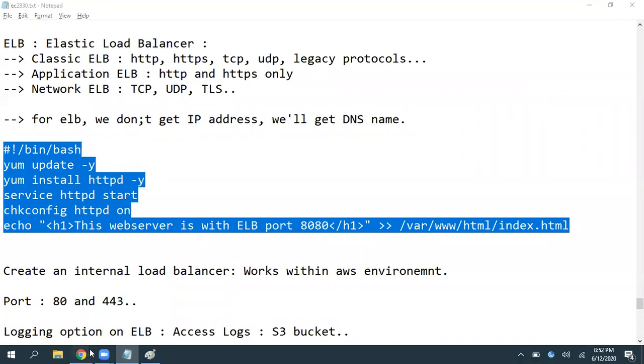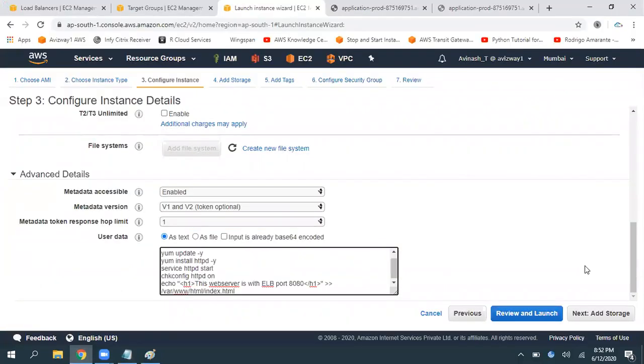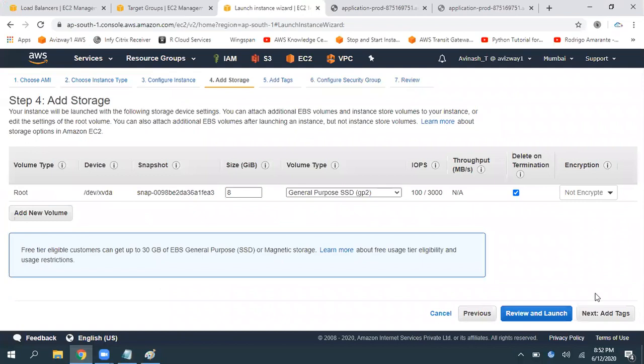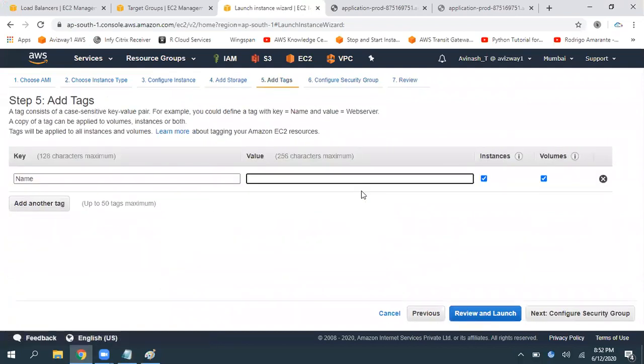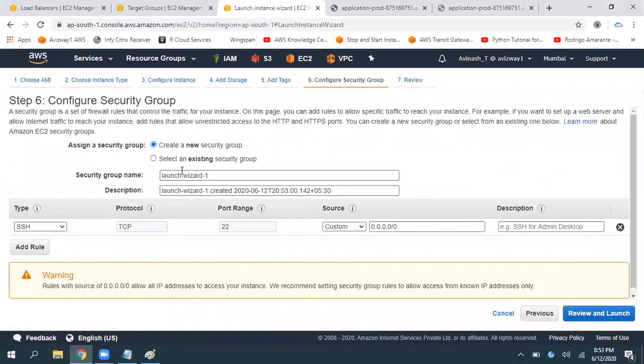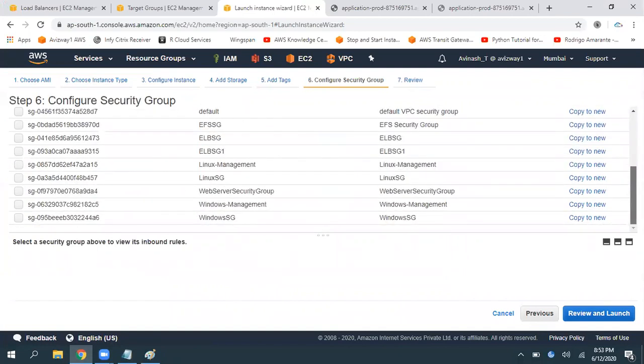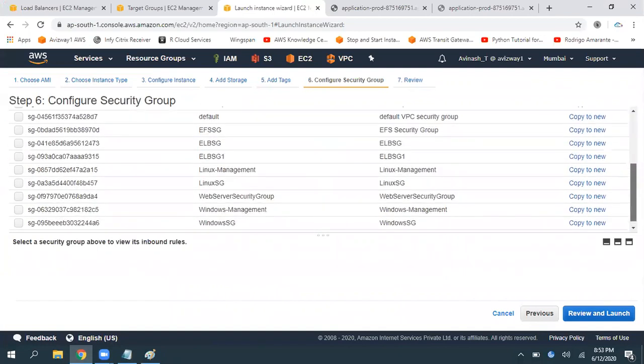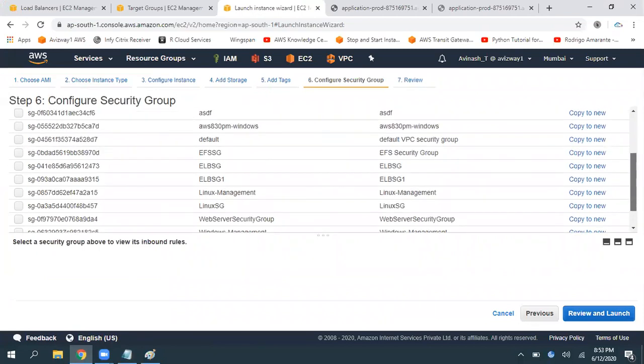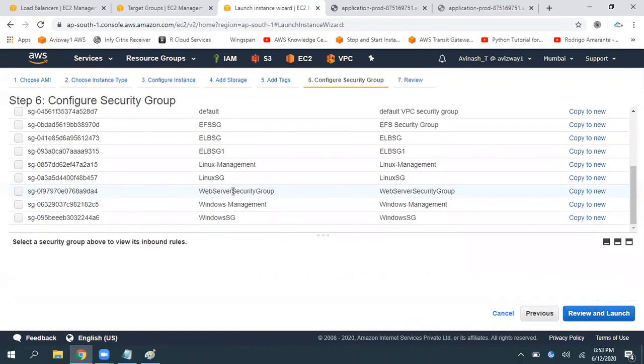Right, now go here, give that, add storage 8 gigs, tags, and I'm going to call it as a 8080 instance. Then click on next. So I'm going to use the same security group. You can create a new security group also, that is absolutely fine, it works. But for standard mechanism, we are going to use the same security group. That is web server security group.